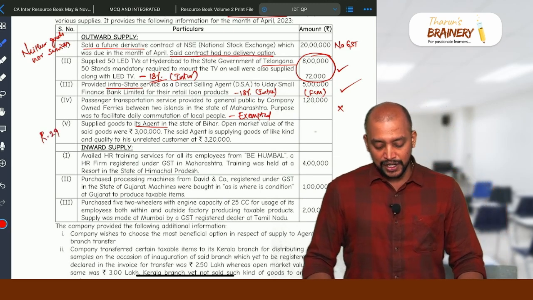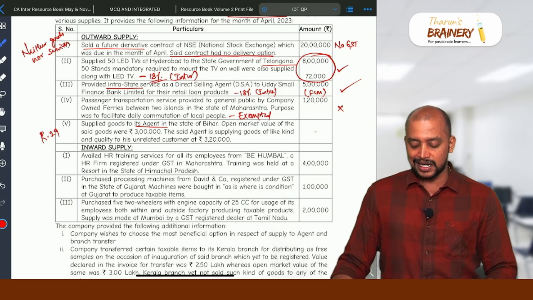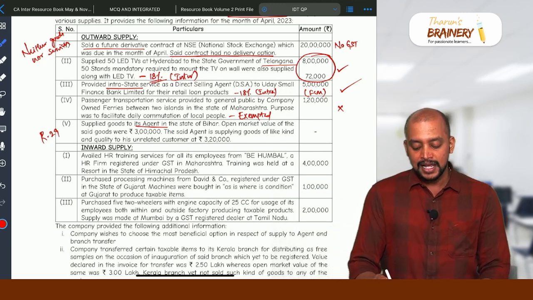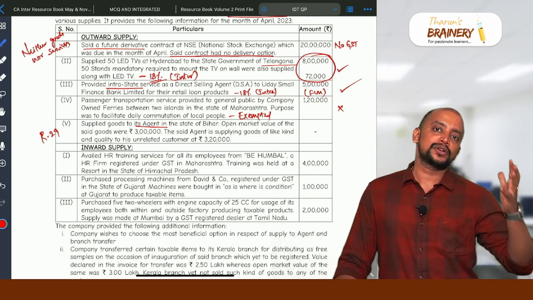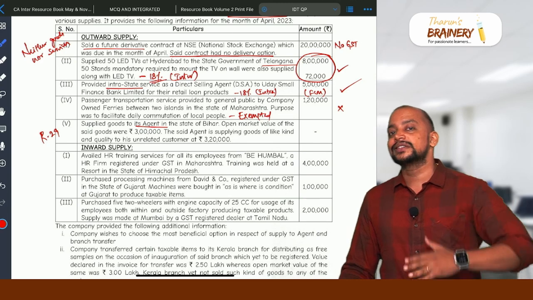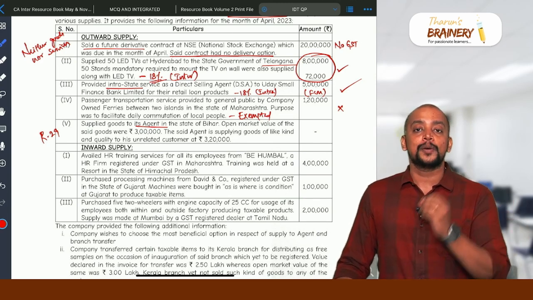So the open market value of the said goods was 3 lakhs, and the said agent is supplying goods of like kind and quality to his unrelated customer at 3 lakh 20. So usually as per Rule 29, we'll take the open market value or 90% of the resale price to the unrelated customer at the option of the supplier.